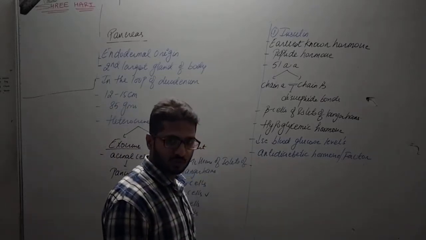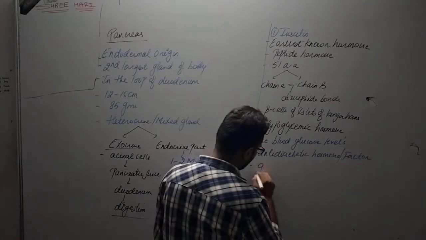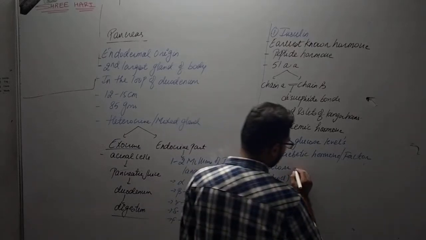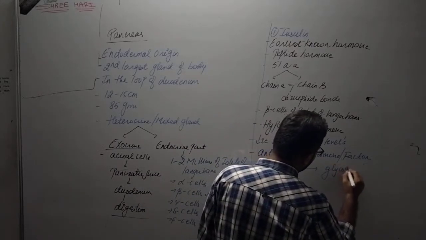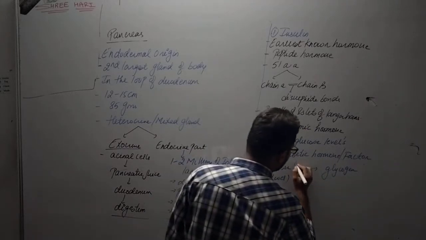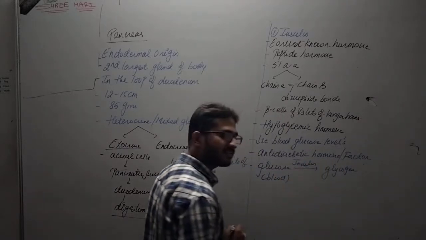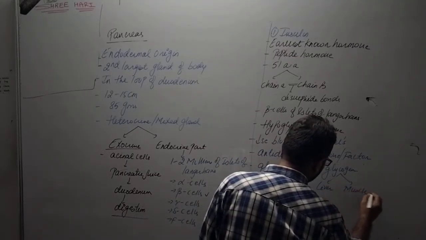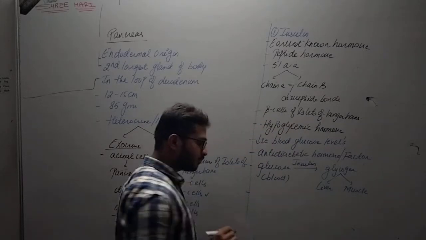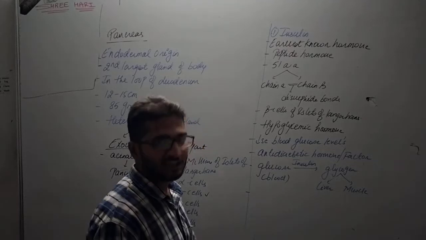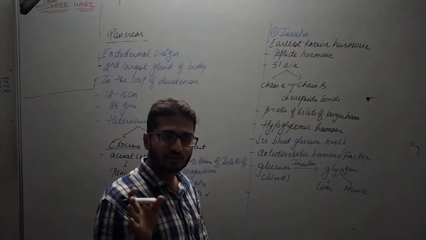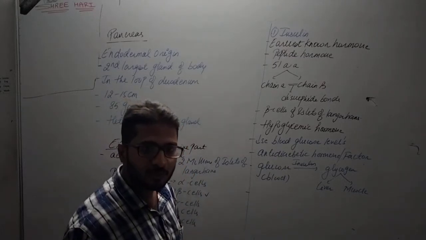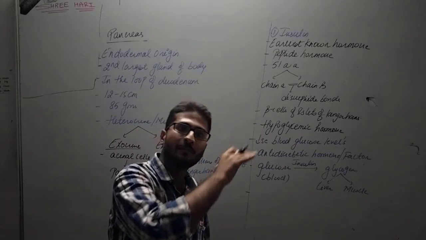Now what is insulin basically doing? It is decreasing the blood glucose level. So the glucose which is present in the blood will be converted to glycogen in the presence of which hormone? Insulin. And this glycogen is basically stored in the liver and muscle cells, right? One more point we can add here is that insulin is secreted by the pancreas, so the site is different. Pancreatic beta cells secrete insulin under the influence of the anterior lobe of the pituitary, right? And this was under the control of the hypothalamus.